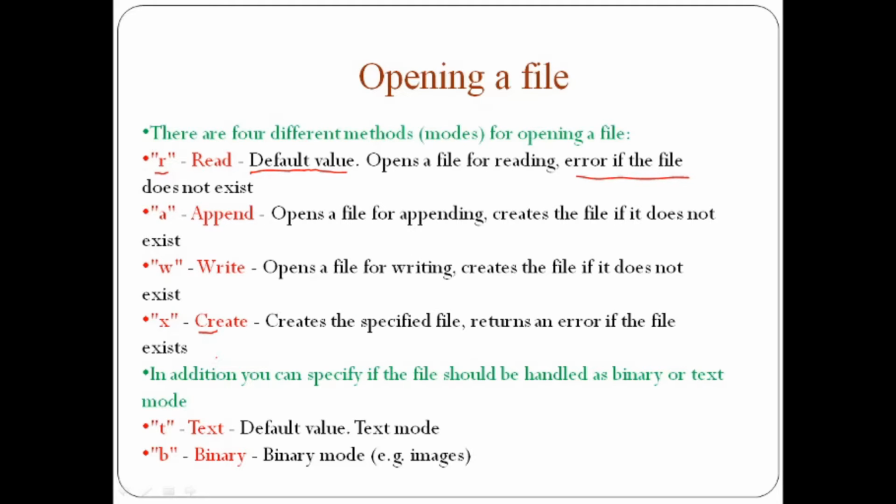We will see this part in our PyCharm console in upcoming slides. In addition, you can specify if the file should be handled in binary or text mode. These are the two modes, text mode and binary mode. Text mode is the default value, and binary mode is used generally for images.